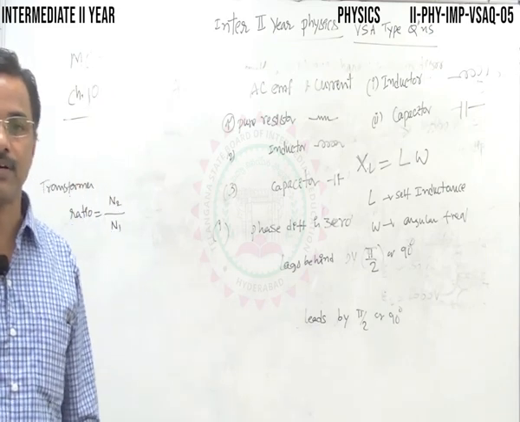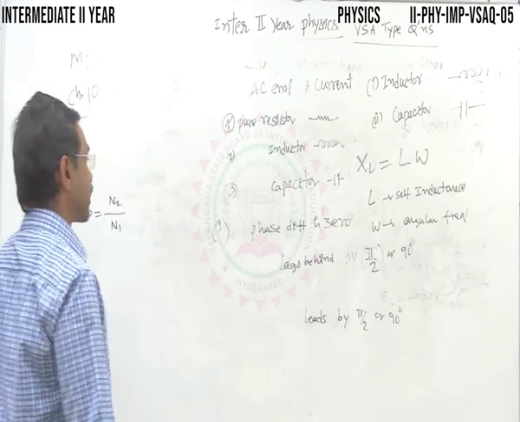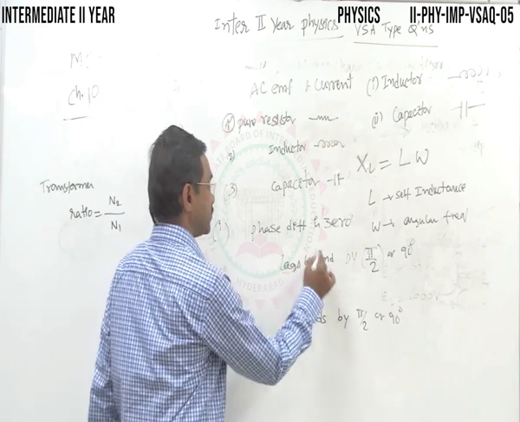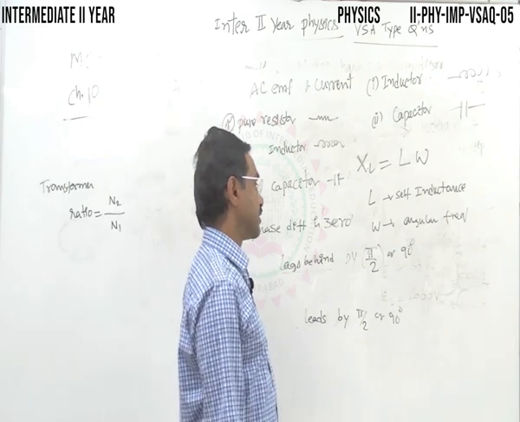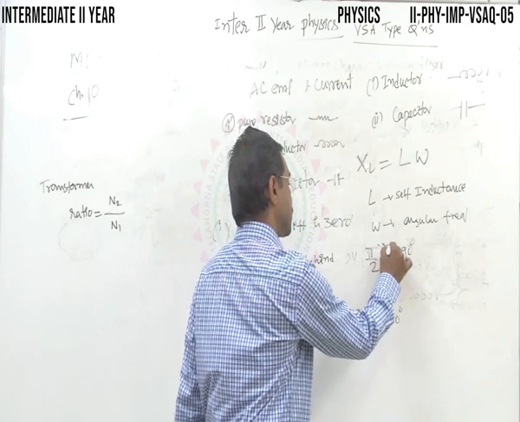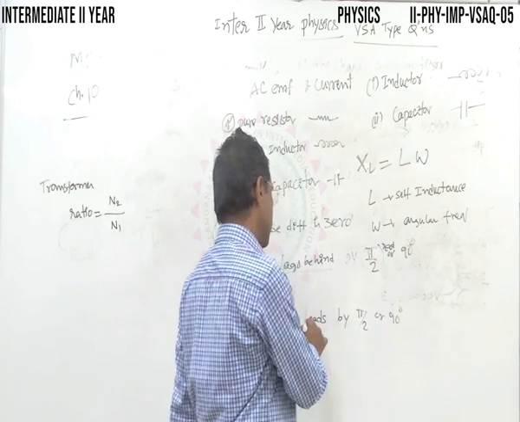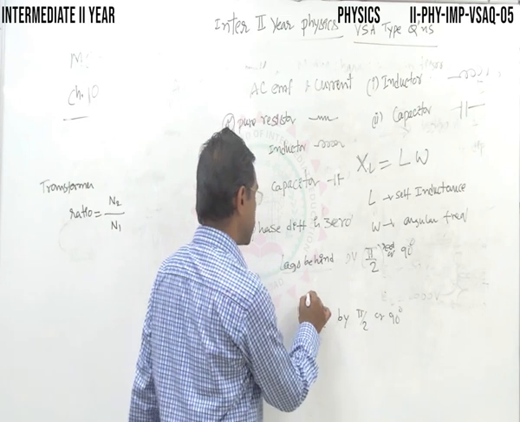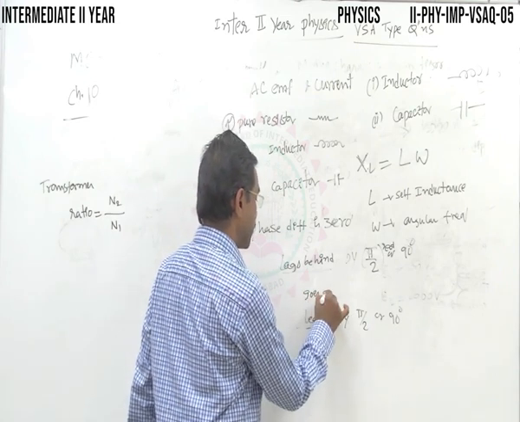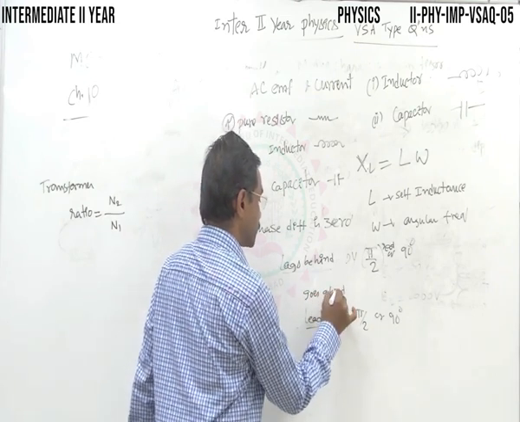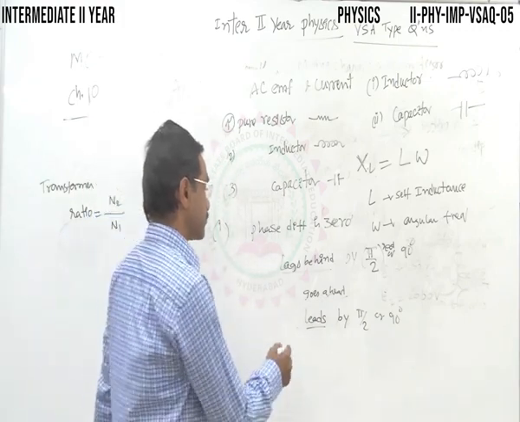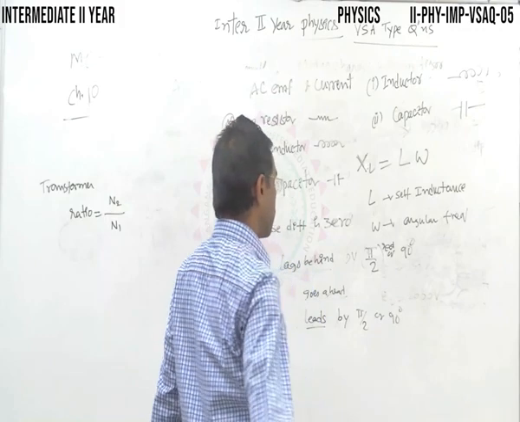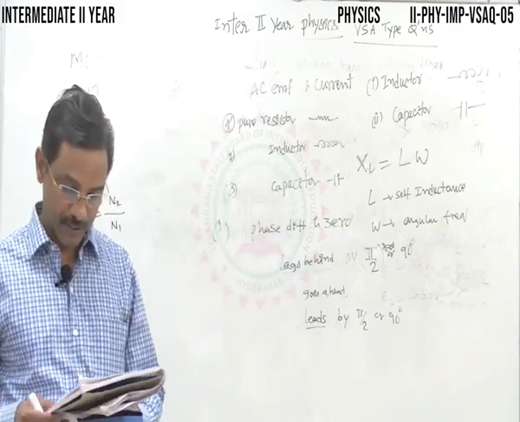In case of a pure inductor, the current lags behind by π/2 radians or 90 degrees. Here, leads means goes ahead. In a pure capacitor the current leads by π/2 or 90 degrees.